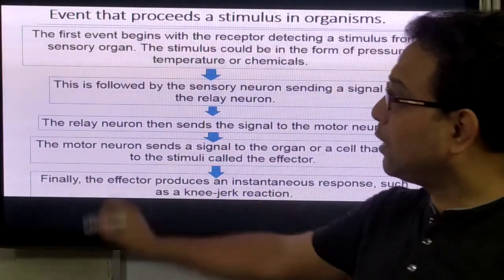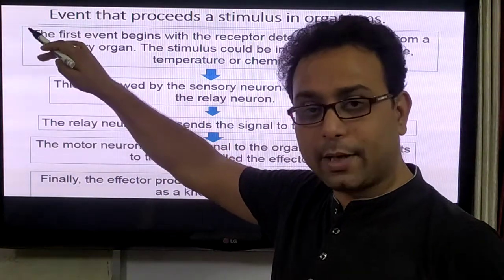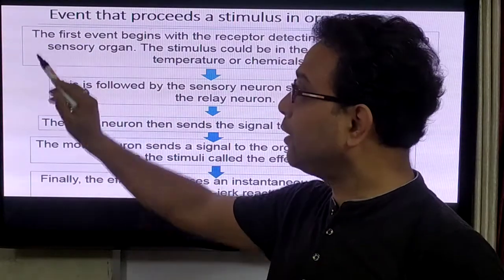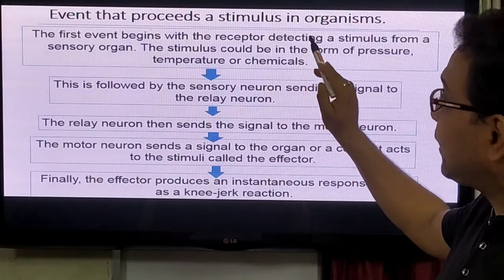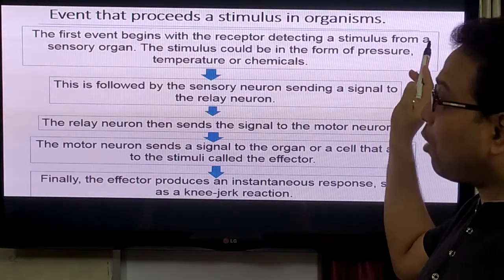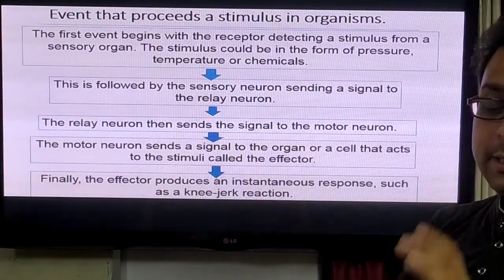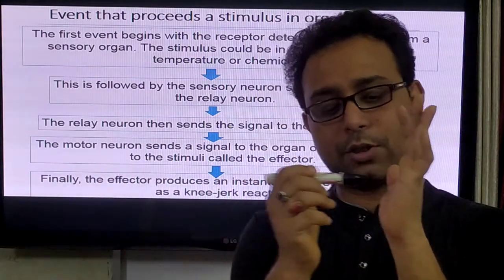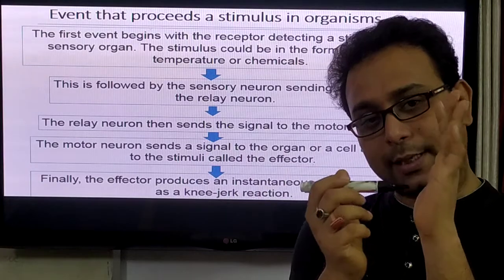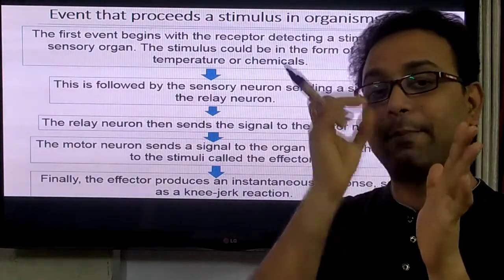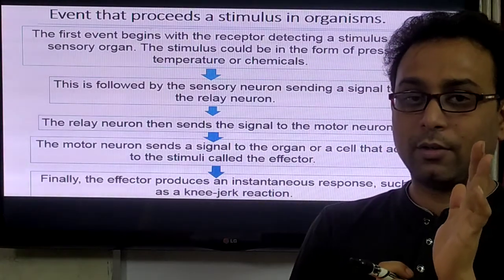Step 1: the first event begins with the receptor detecting a stimulus from a sensory organ. Suppose you put a pin on your hand, that is a stimulus, and your hand has a sensory organ.